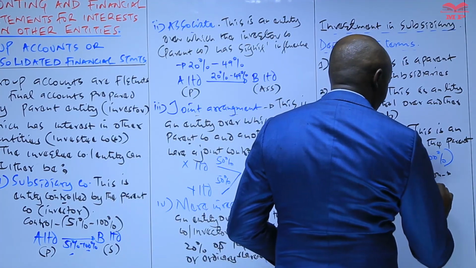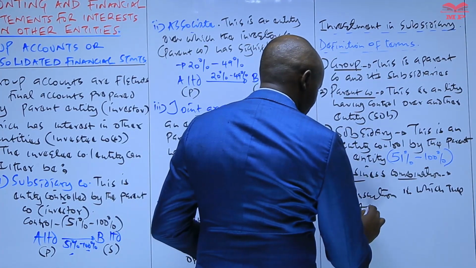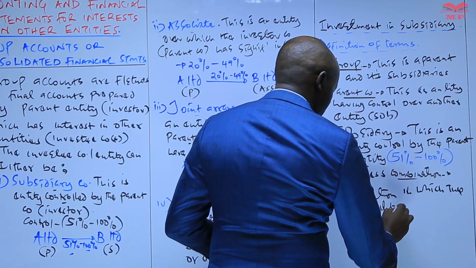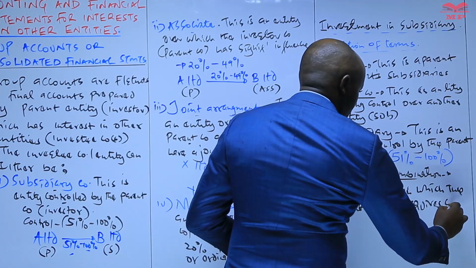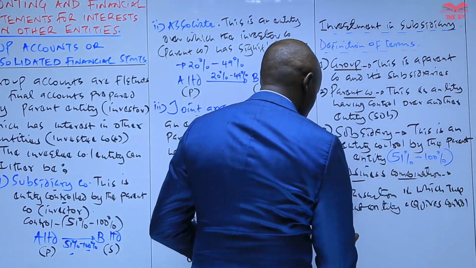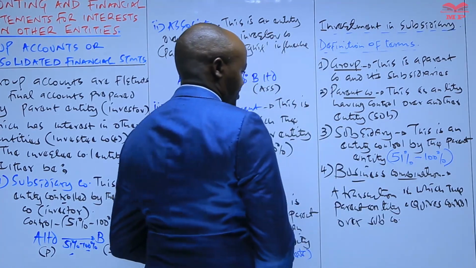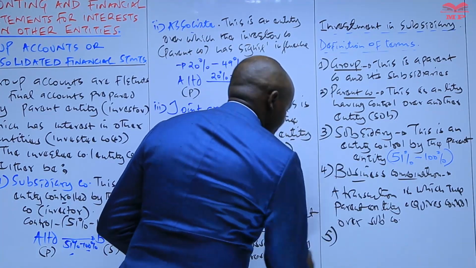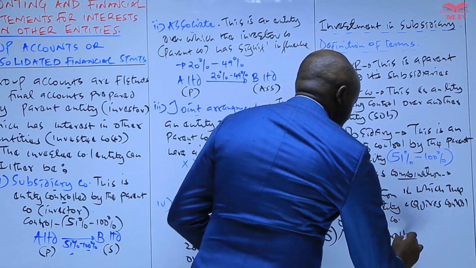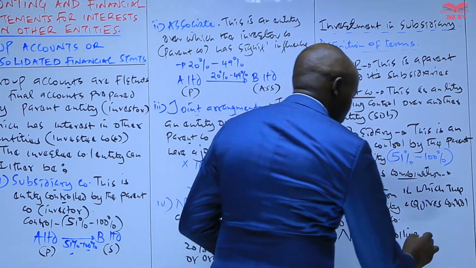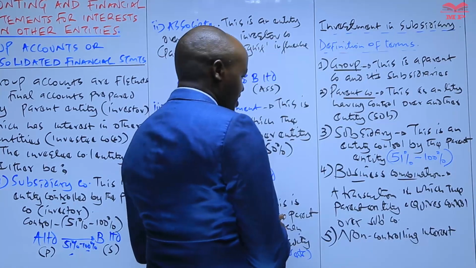A transaction in which the parent entity acquires control over a subsidiary company. So the other term, number 5, is non-controlling interest, which is abbreviated as NCI.